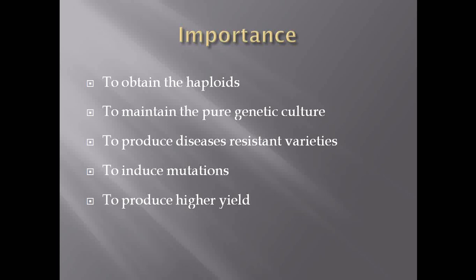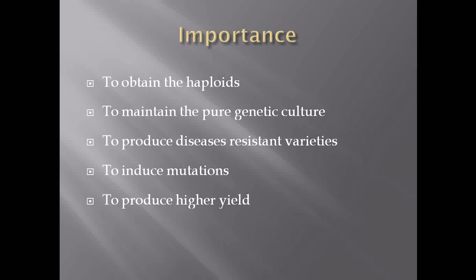So in this way we are going to carry out the embryo culture by maintaining the proper aseptic condition. While carrying out this embryo culture, there are some factors which can affect the growth of the plant. The first condition is the sterilization conditions of glasswares. There must be proper sterilization of your media. Then we have to maintain the proper sterilization conditions in the growing room. Then the temperature and humidity factors also affect the growth of the plant.